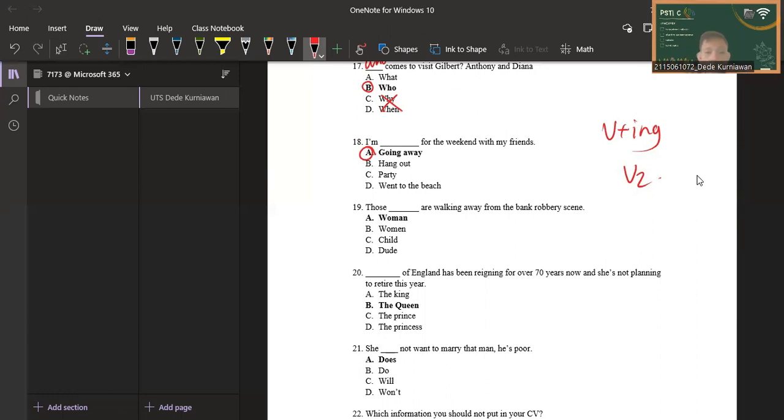So next, number 19: those blank are walking away from the bank robbery scene. So here the answer is A, women, because women is plural. Woman is singular, child and dude are singular. So the answer is A, women.